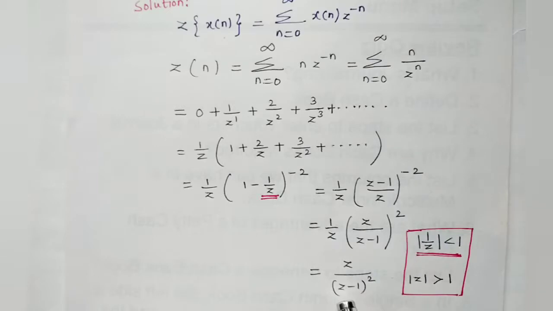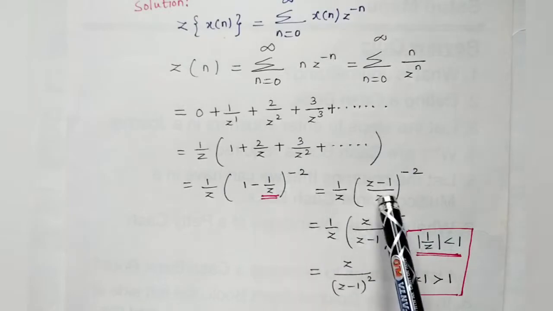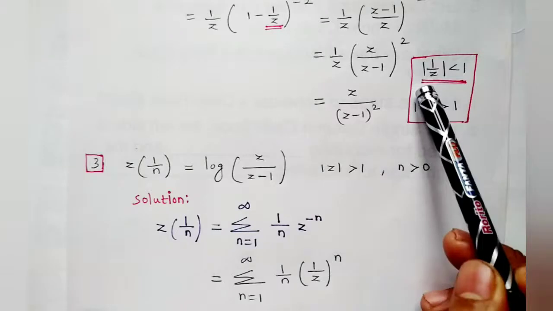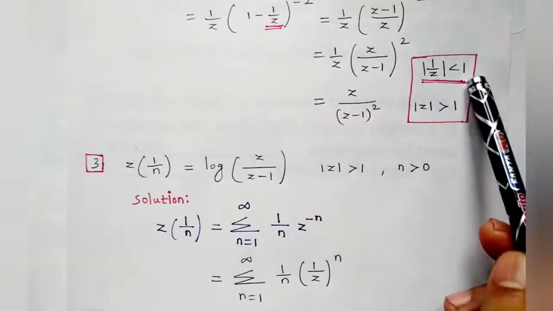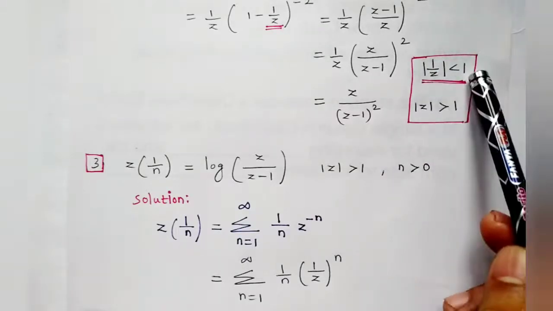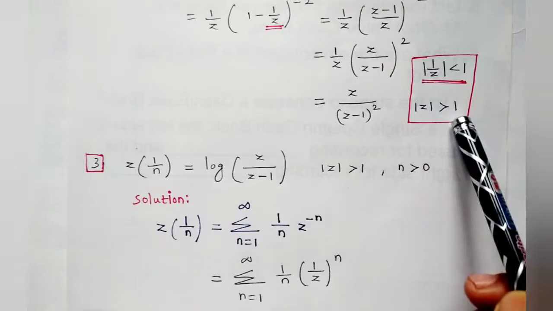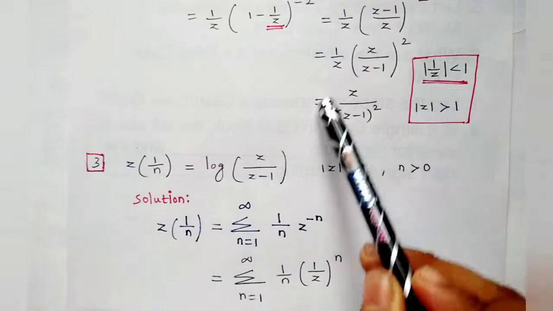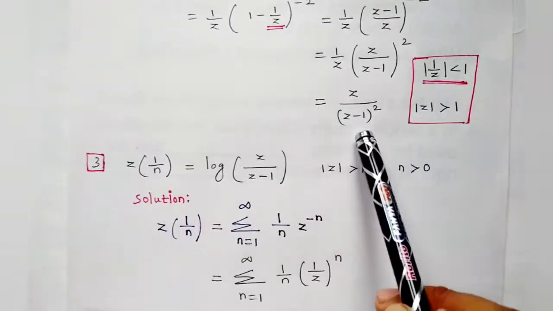You can get z upon z minus 1 the whole square. So why am I writing this? This series converges to this function only with that condition, provided the condition modulus of 1 by z is less than 1. So if you take z this side, modulus of z greater than 1. For this condition only, the series is convergent for this function.